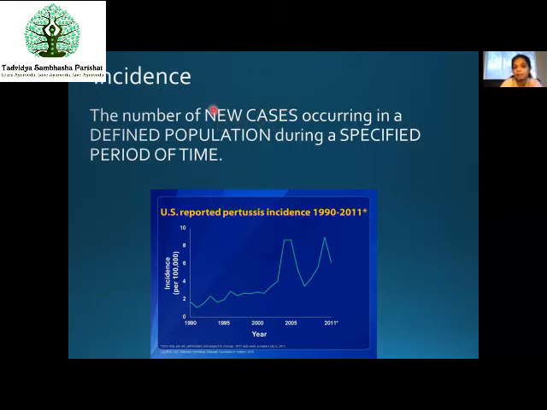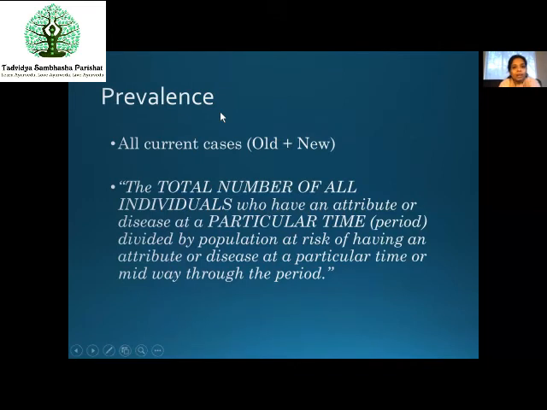Anyway, the important thing to remember is that these are new cases which have occurred just now on this day. Now, the same definition with a little bit of variation is that of prevalence. In prevalence, we have the current number of cases, old plus new, the total number of cases. I hope you understand the difference: incidence is new cases, prevalence is old plus new cases.